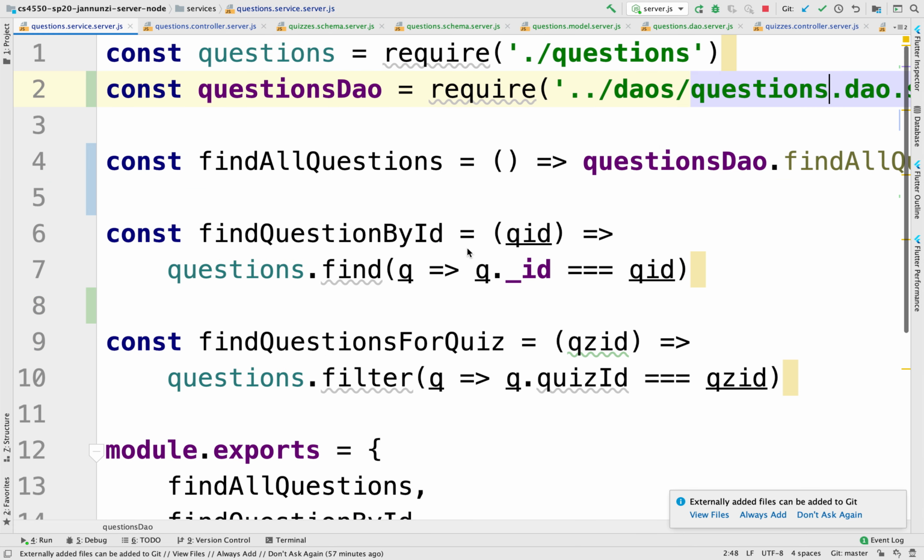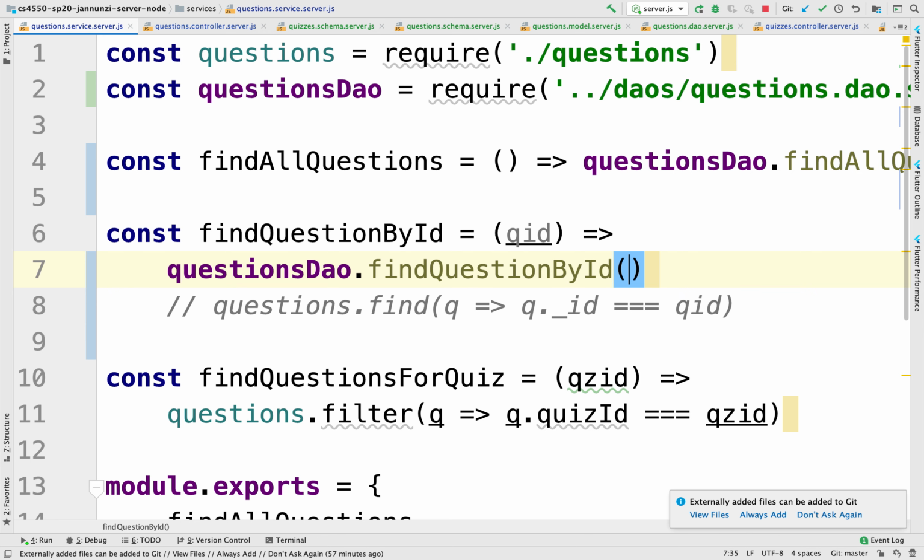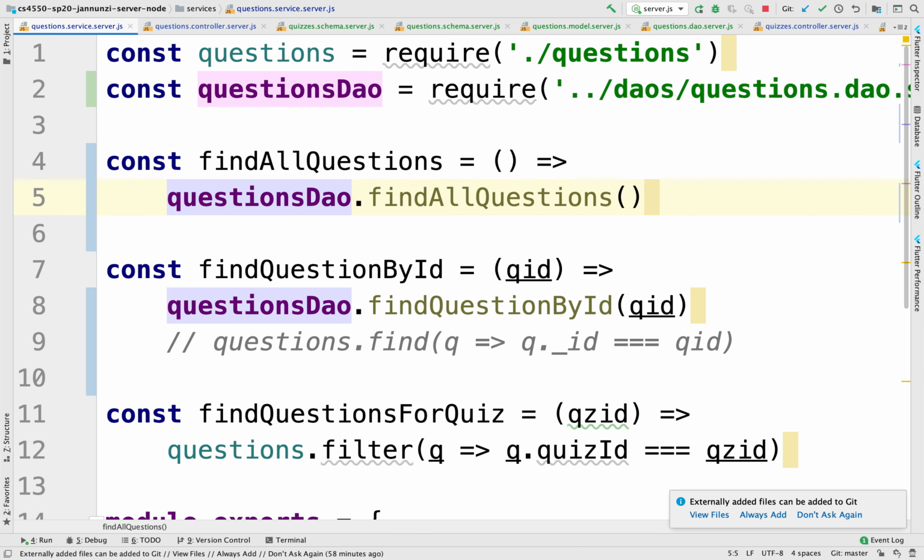If we go back, now we can rewrite the service in terms of this new implementation, meaning we're not going to use the array anymore. The implementation now would be to use the question DAO and do the question by ID and pass in the question ID right here. Now, this implementation used to be synchronous, using this array, find, and whatnot. Because we have modified this to be asynchronous, we have to update and refactor any use of this endpoint.